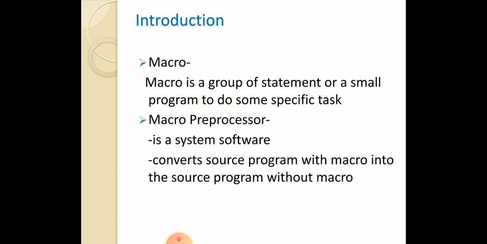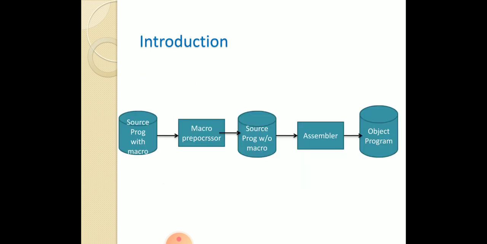Let's start with the introduction. What is a macro? A macro is a group of statements, or a small block of statements, to do some specific task. A macro processor is system software that converts a source program with macros into a source program without macros. See the diagram here. The source program with macros is converted into a source program without macros by using the macro preprocessor, and then the source program without macros is passed to the assembler. The assembler converts the assembly language program to an object program, that is, a machine language program.